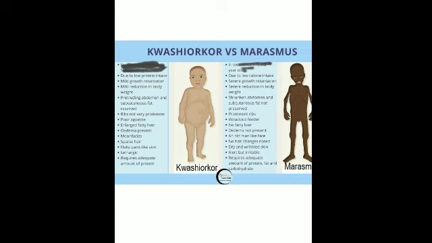Then prominent ribs, you can easily count the ribs, they are so prominent. And mental retardation, in both the types. Here there is swelling, the child is not healthy, you can see there is swelling all over the body. Is that clear? So you have both the protein energy deficiency diseases, that is Kwashiorkor and marasmus.